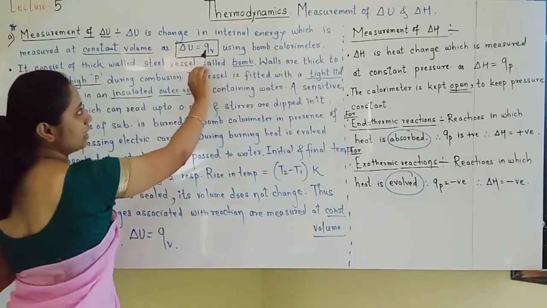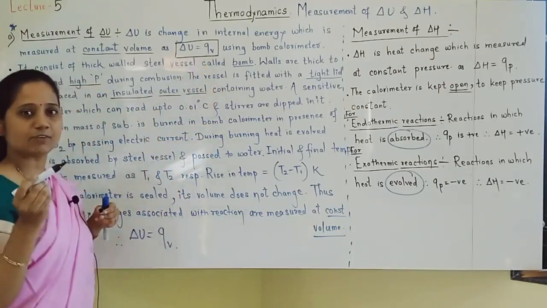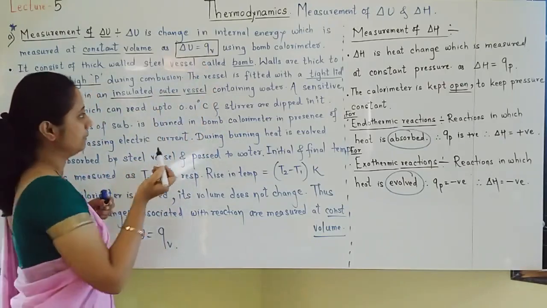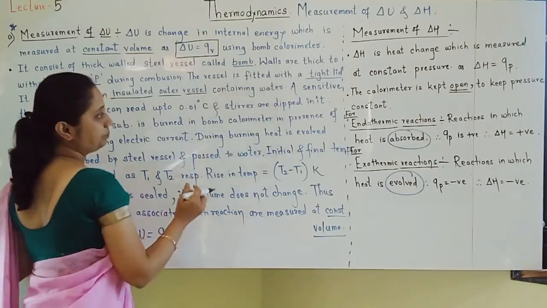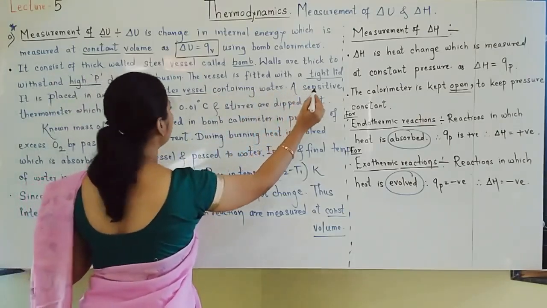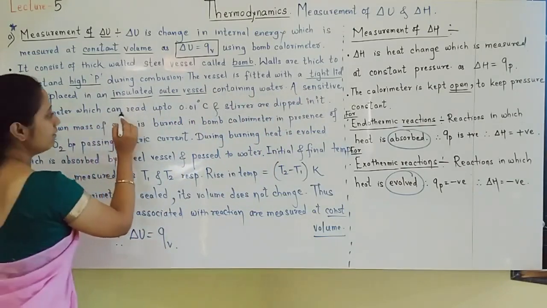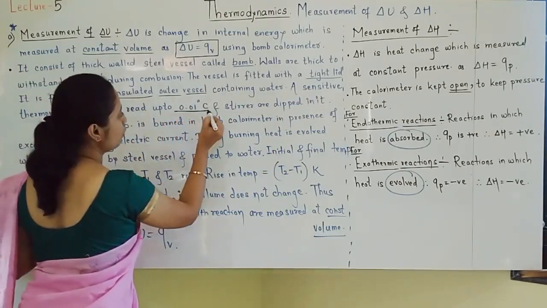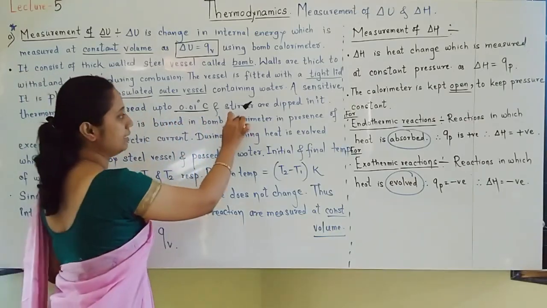We have to measure Q, that is heat, so heat loss should not be there. That outer vessel contains water. In that water, there is a sensitive thermometer, which can read even up to 0.01 degrees Celsius, kept there along with a stirrer.